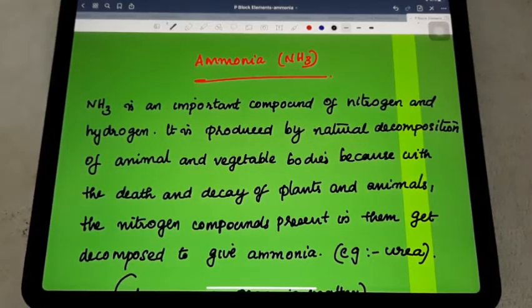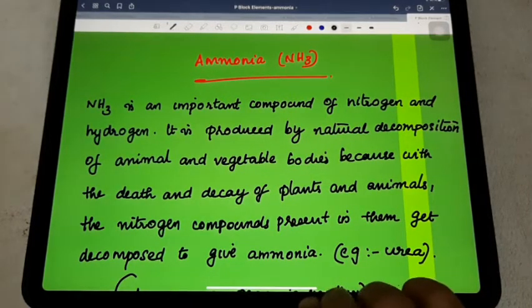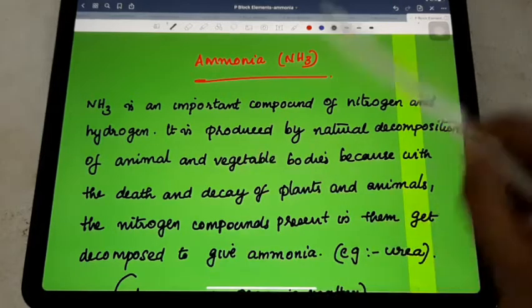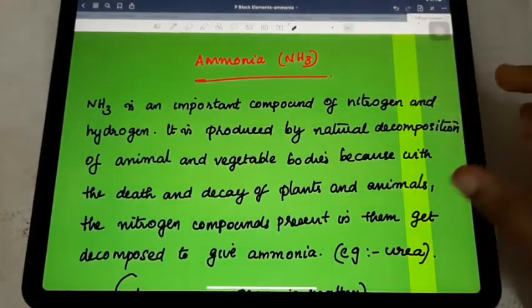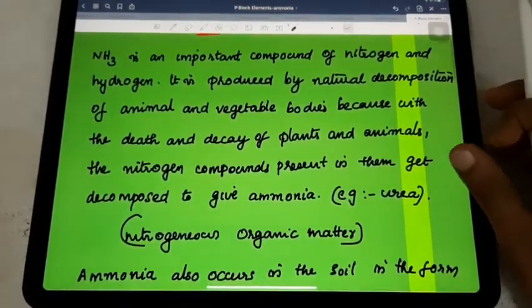But from nature itself there is a chance to get ammonia. How? By the natural decomposition of plant and vegetable bodies. This occurs because of the death and decay of plants and animals. When plants and animals die, the nitrogen compounds present in them undergo decomposition, which results in ammonia.